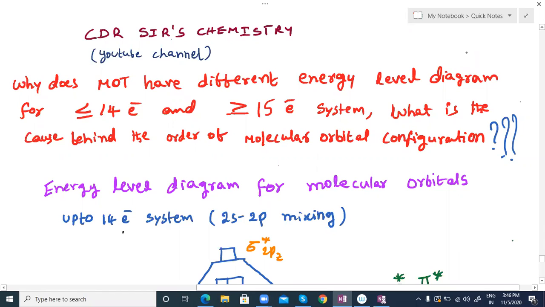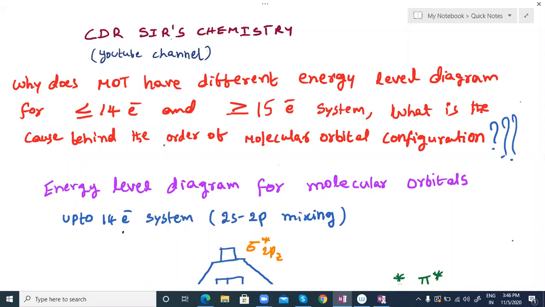In this video, I am going to discuss why 14 electrons have one energy level diagram and more than 14 electrons have a different energy diagram. What is the main reason? That reason we are going to discuss, and the energy level diagram for the sp orbital mixing case. I am going to discuss it very clearly with examples.